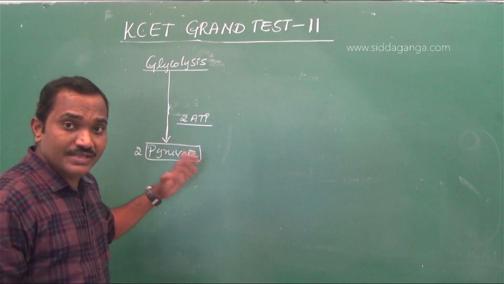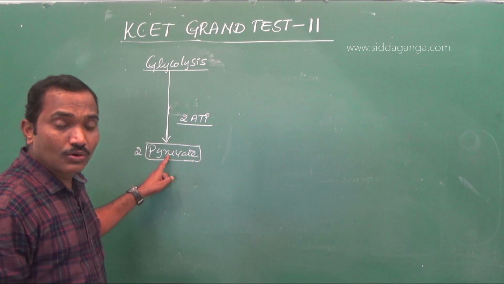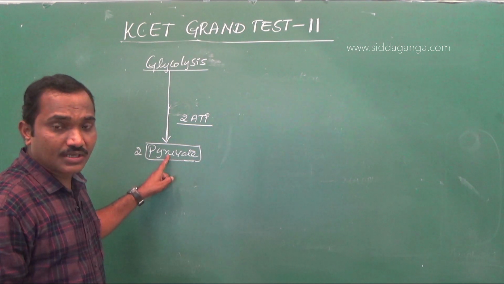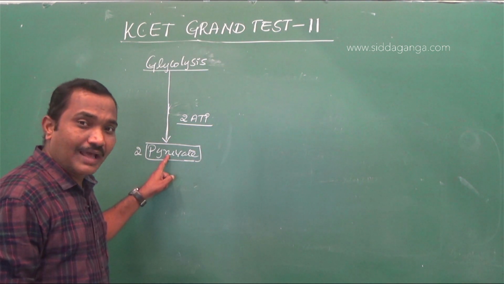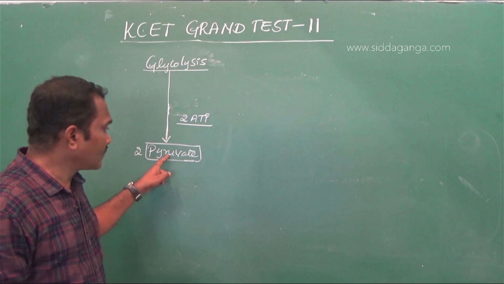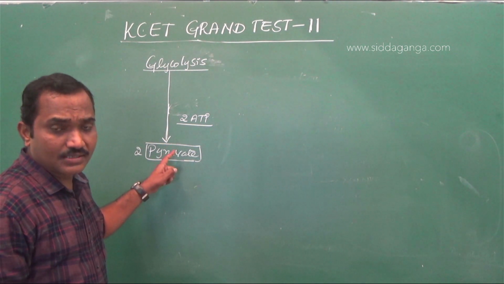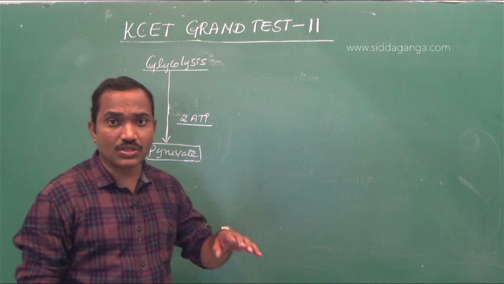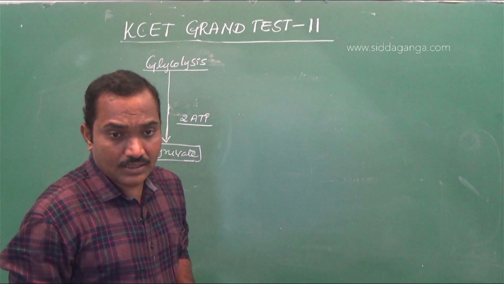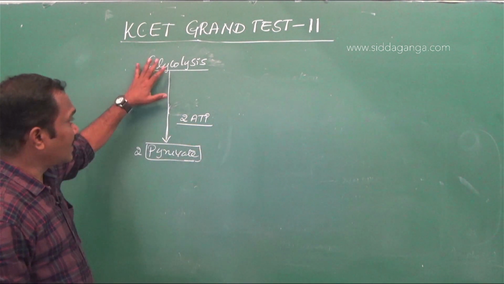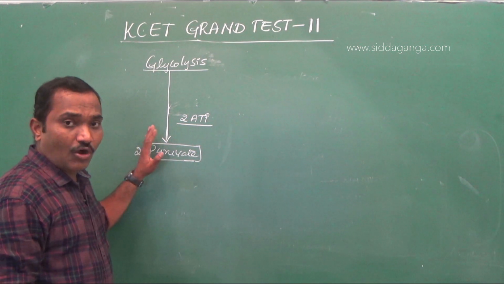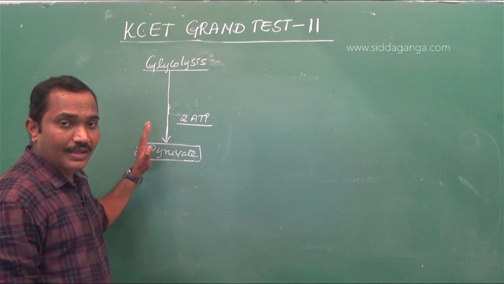If oxygen is not available, this pyruvate will undergo anaerobic respiration, forming alcohol, called alcoholic fermentation, or lactic acid, called lactic acid fermentation. That depends on the organism. So anaerobic respiration also includes glycolysis. It's a common stage for both aerobic and anaerobic.